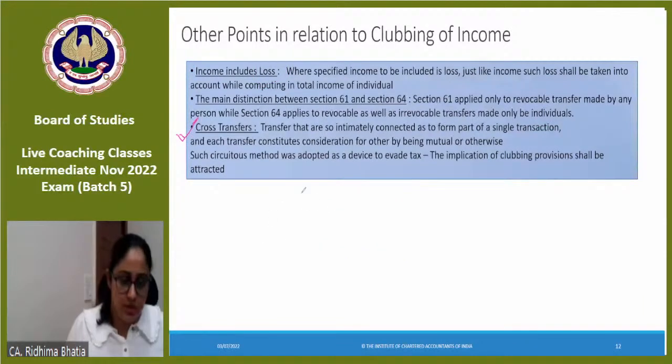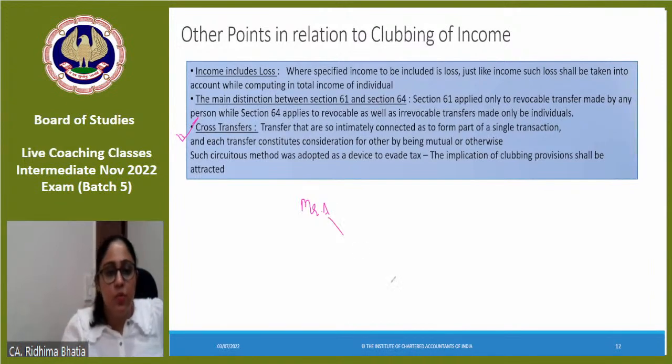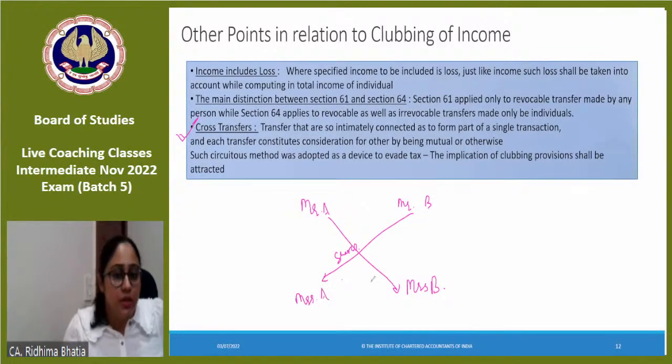What are cross transfers? Mr. A said, clubbing provisions apply, so we will not make a direct transfer. What we will do is, Mr. A transferred shares to Mrs. B, and Mr. B transferred shares to Mrs. A, because had they transferred it directly, clubbing provisions would have applied under section 64, correct?